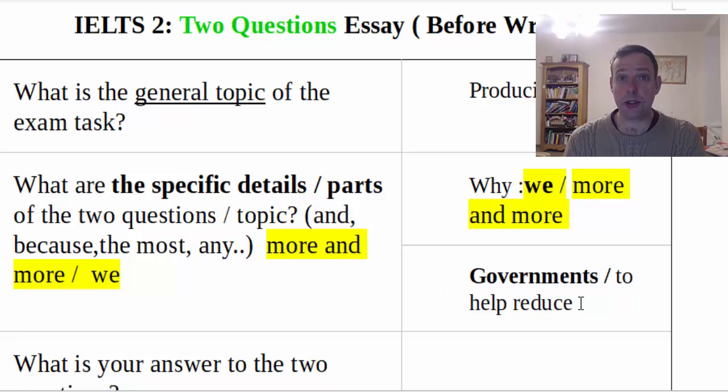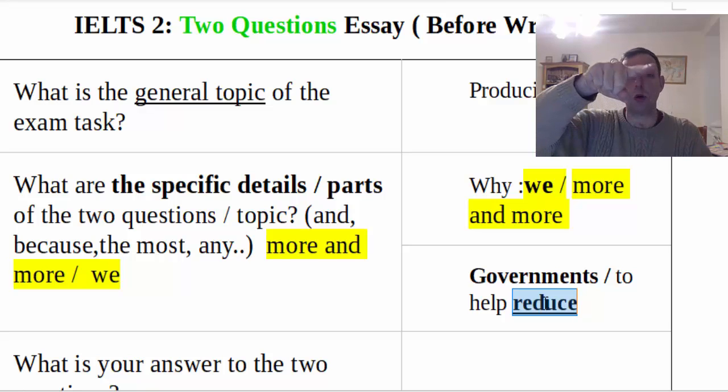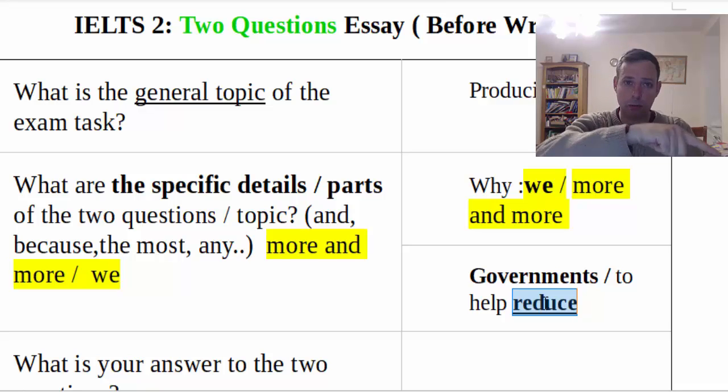So that's it. You don't need to talk about what people should do. You're not asked to talk about what businesses should do to help reduce the amount of rubbish. And also, perhaps it's worth underlining, we have to reduce the amount of rubbish. So that's quite interesting if you think about it. We've got more, but we want to reduce the amount of rubbish. We don't want to just stop the increase. We want to actually reduce it.